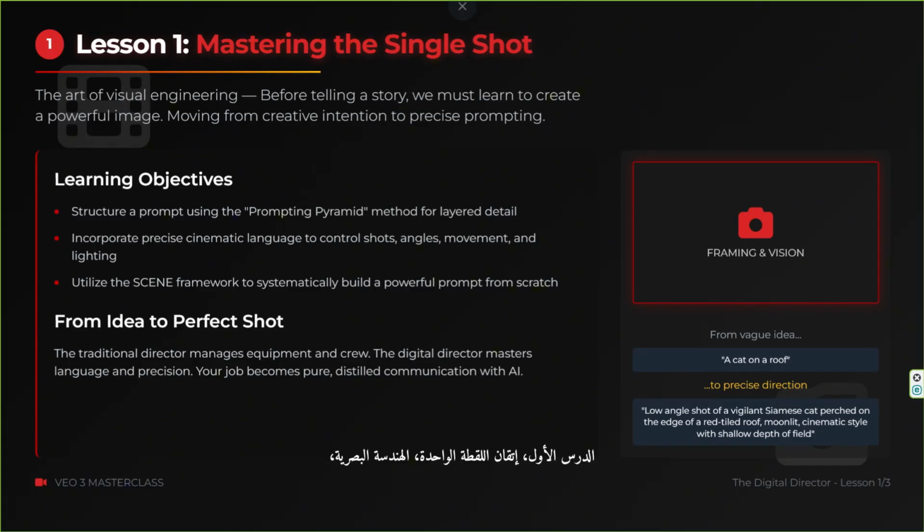Lesson 1. Mastering the Single Shot. Visual Engineering. I. Introduction. A. Context setting. The art of visual engineering. Before telling a story, we must learn to create a powerful image.